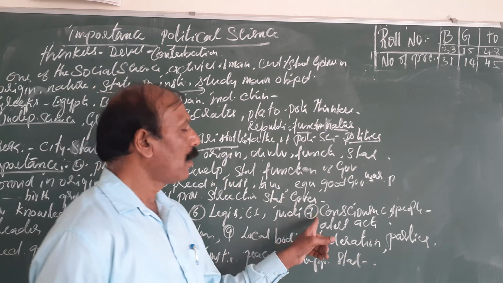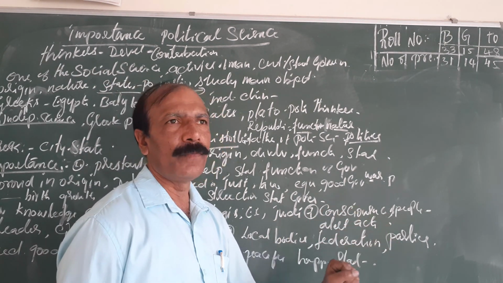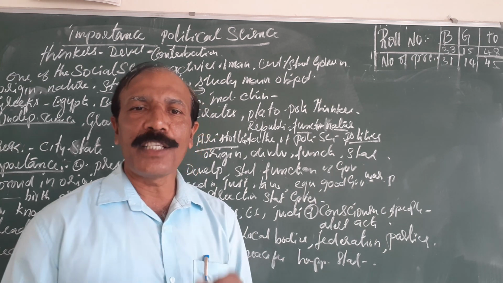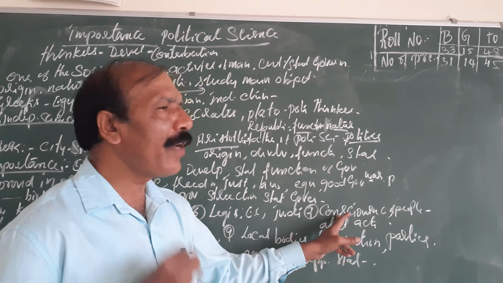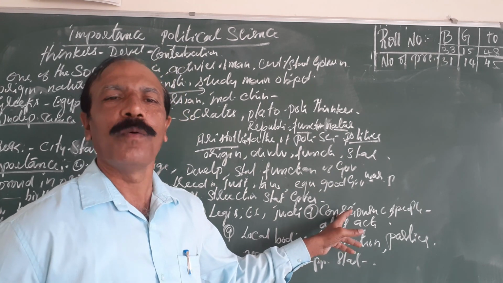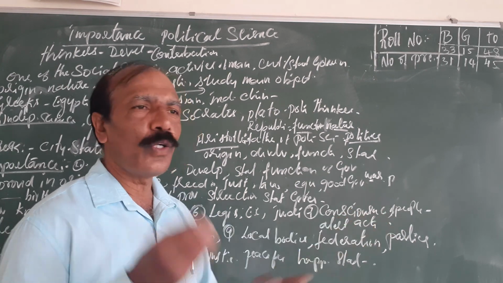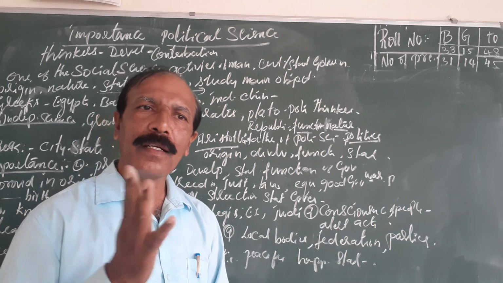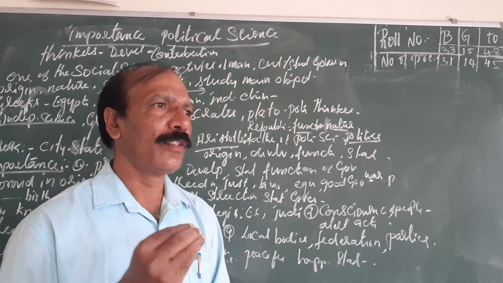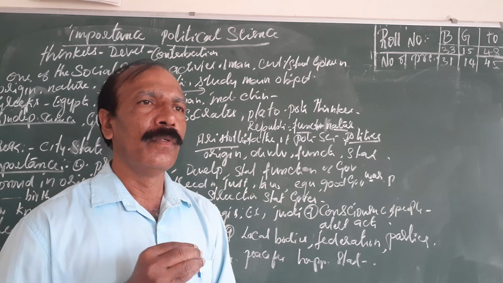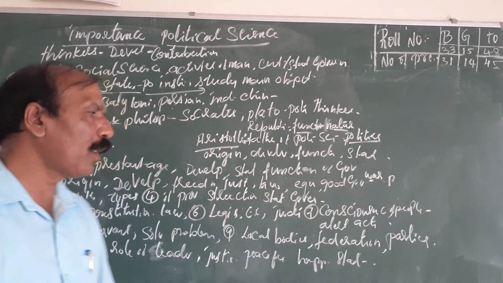Next, political science gives you consciousness among the people, consciousness in politics. All that it explains. For example, we have voting power. Nowadays the Gram Panchayat election is taking place. So to whom to vote? Who is a good person, a good candidate, all that we should see. So that is called consciousness. Next, alertness and activity.